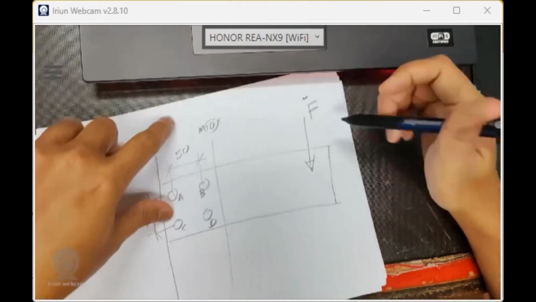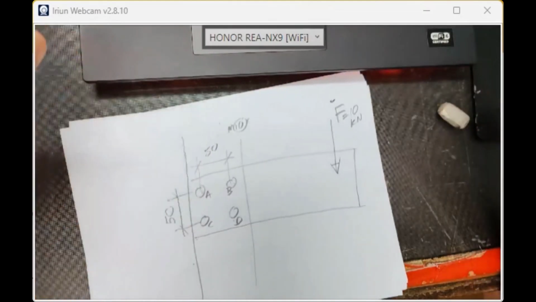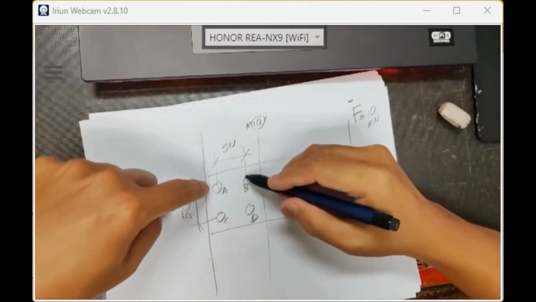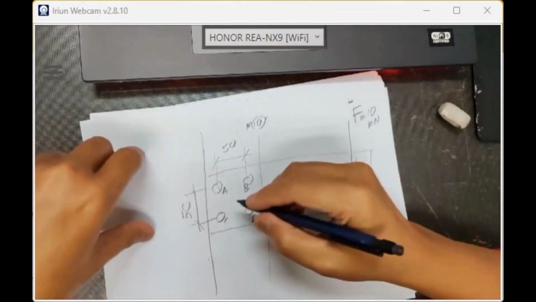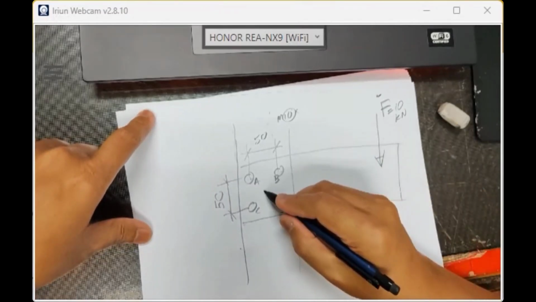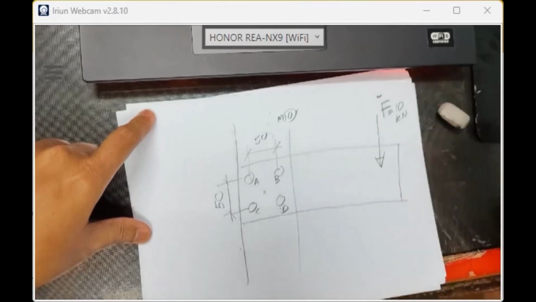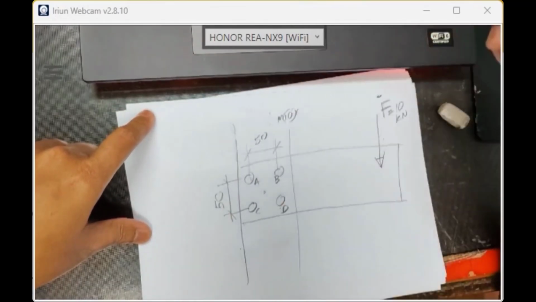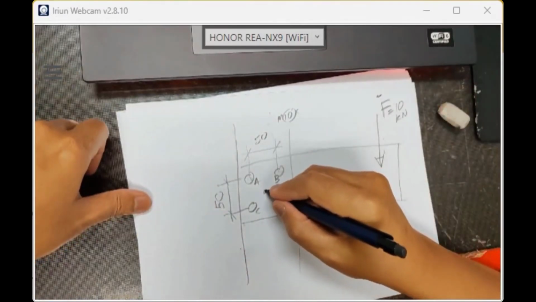When you have a force, for example, let's say this one is 10 kilonewtons. It's very heavy. You want to use M10, and you design it 50. When you design this A, B, C, D, you must know the centroid first, because your board arrangement is a square shape. Sometimes it could be rectangular, sometimes triangular, but this pattern is a square shape.